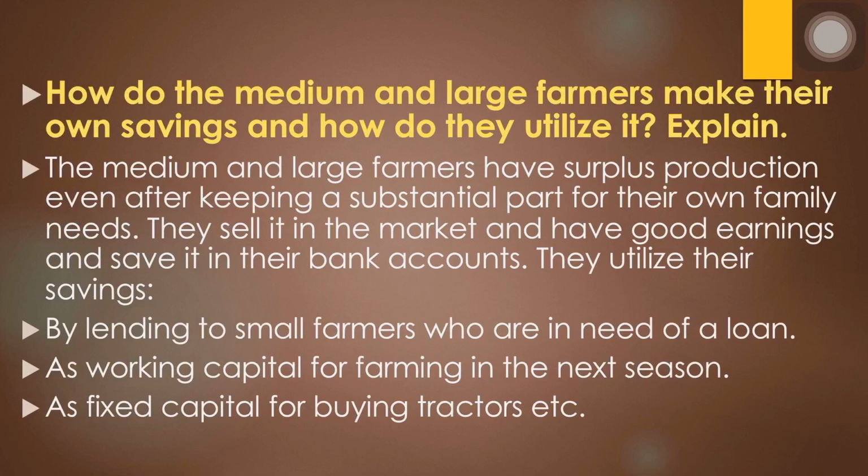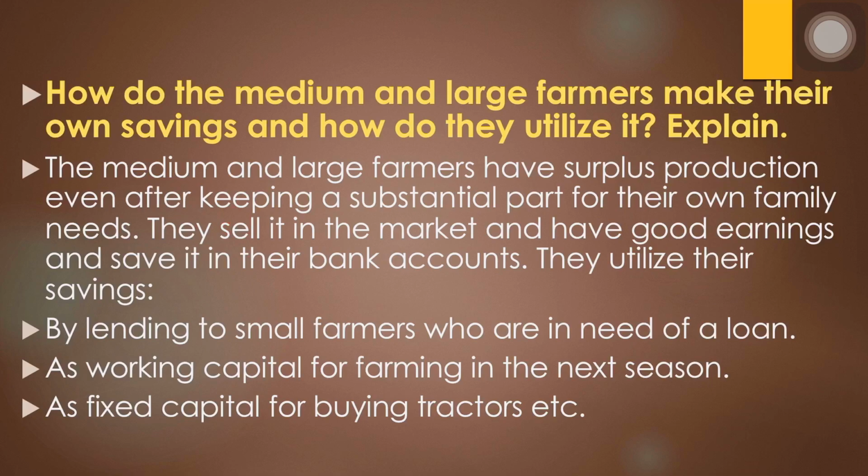Second question: how do the medium and large farmers make their own savings and how do they utilize it? So this is again a question of medium and large farmers. We can see the medium and large farmers are able to have this surplus production even after keeping a substantial part for their own family needs. Since they are able to grow more products, after their consumption needs they have this surplus which they can sell in the market and earn a good amount of money.